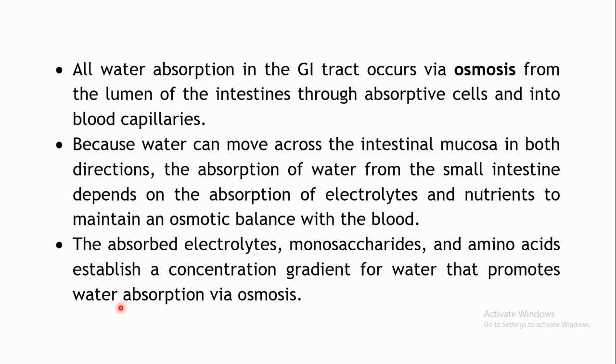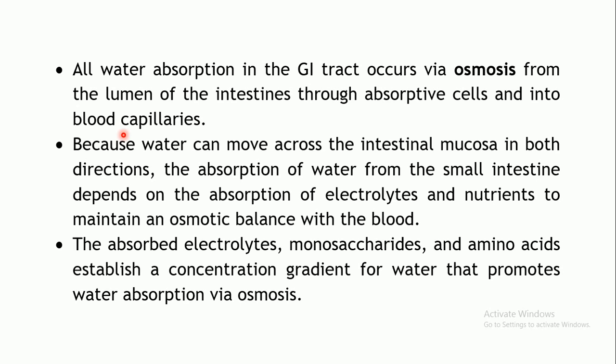Now the process by which the water is absorbed is osmosis. Osmosis is a process by which the water, the solvent, crosses the membrane to reach into the interstitial fluid, and from here it will enter into the blood capillaries. Now water absorption and secretion, both processes are taking place in the small intestine. So water is moving in both the directions.